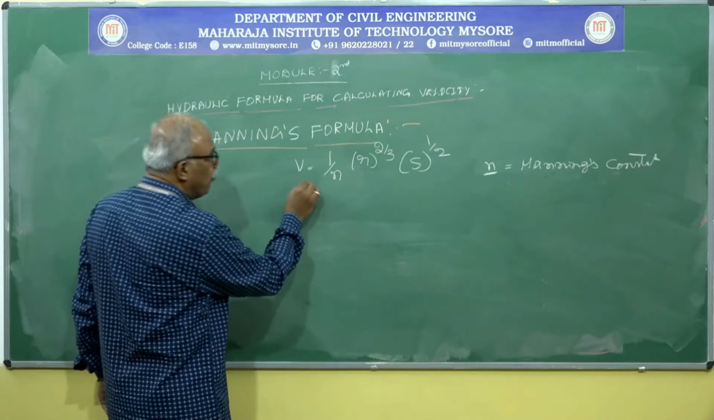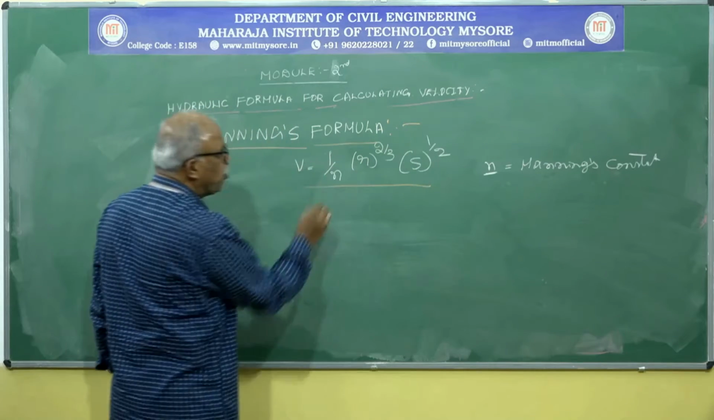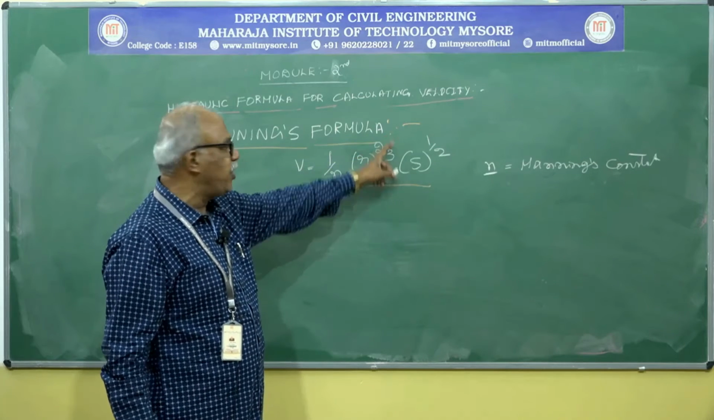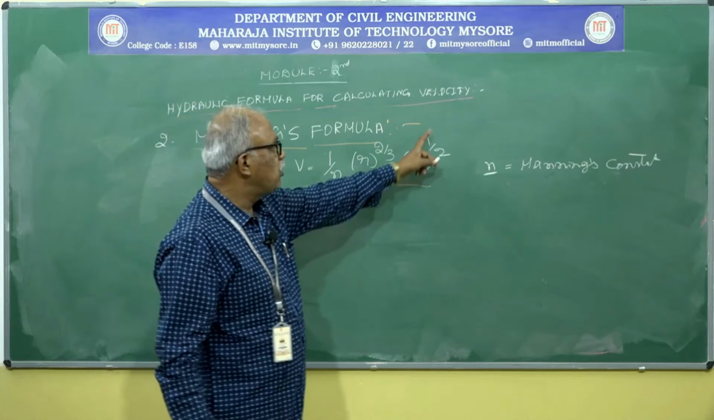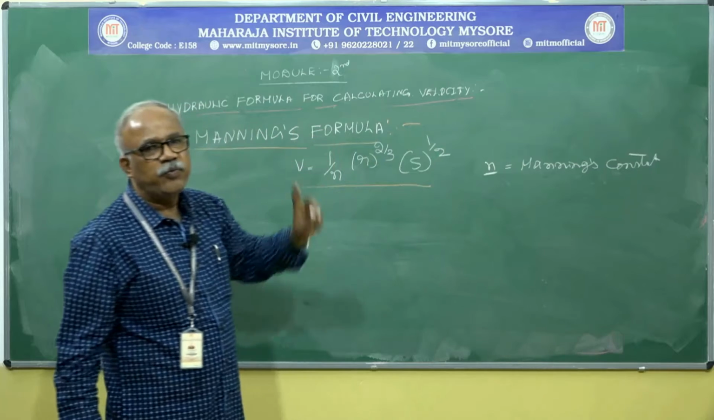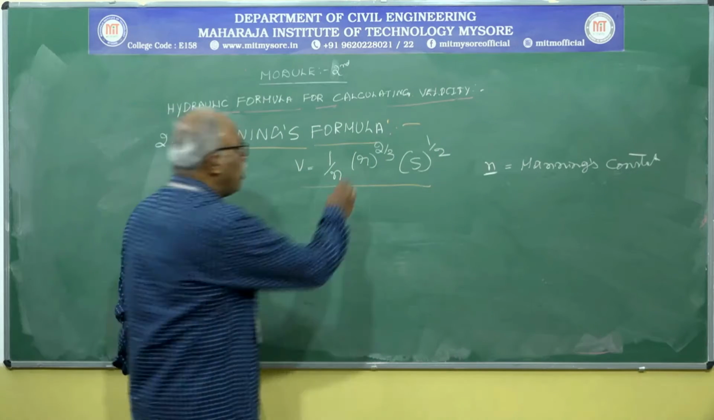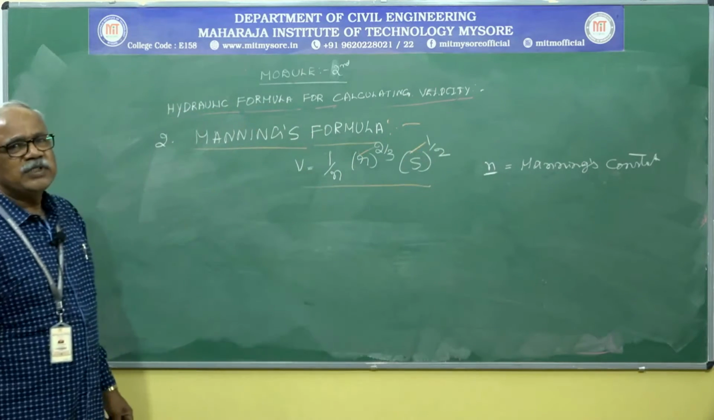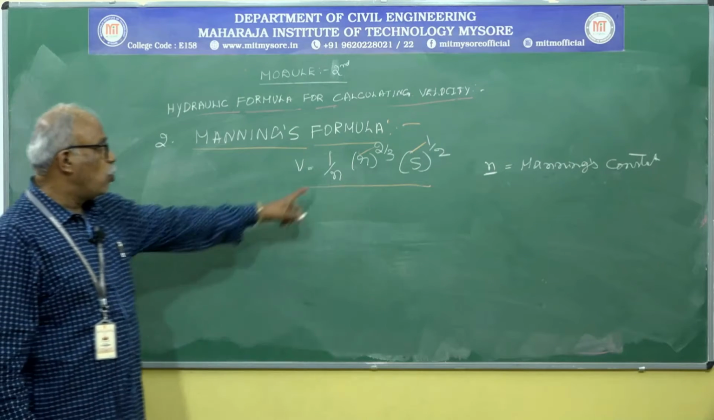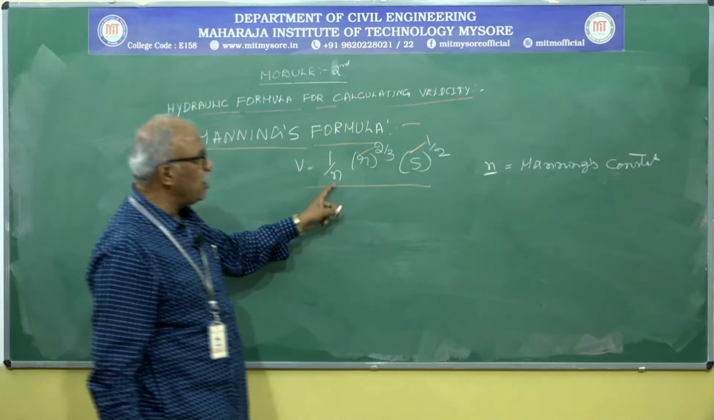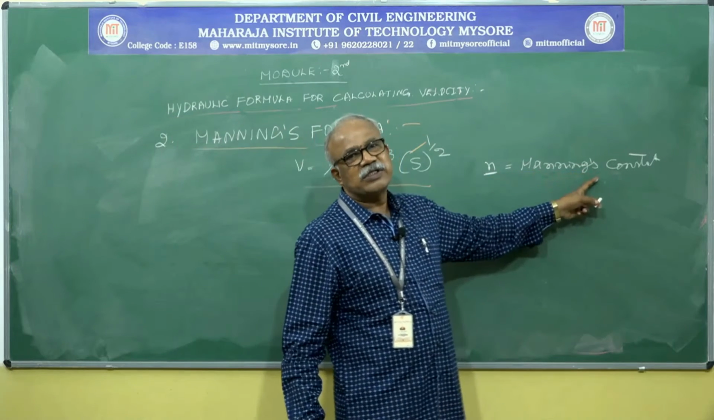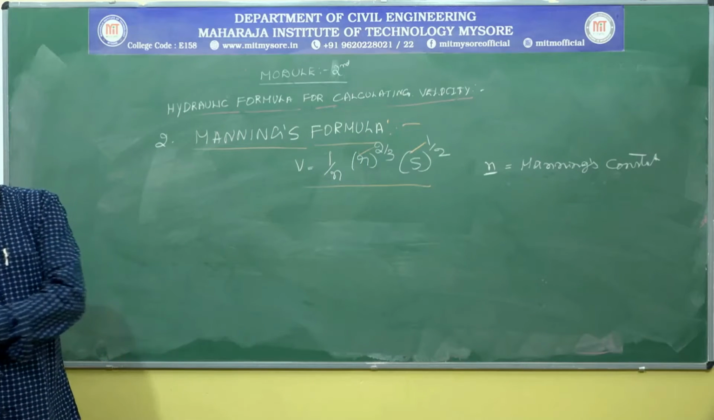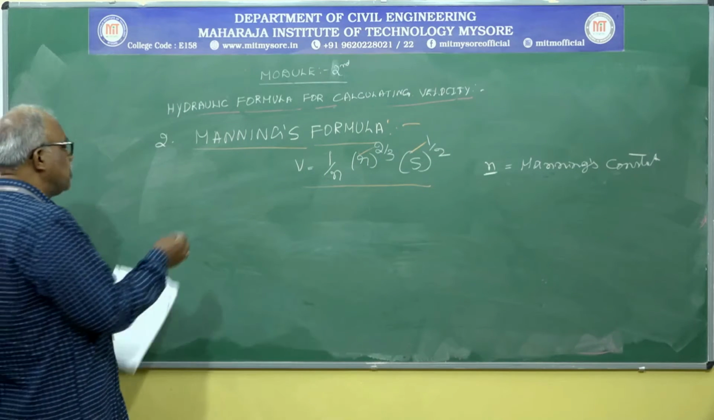What it means: V equals 1 by small n multiplied by small r to the power of 2 by 3 into s to the power of 1 by 2. You know what r and s mean; I already wrote it in the previous Kutter's equation. Only small n is Manning's constant. It depends on the materials used. What are all the different types of materials used?